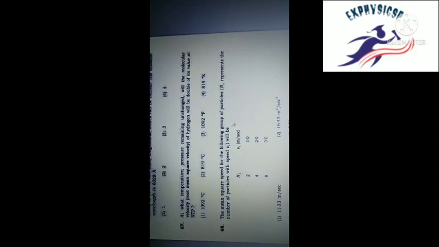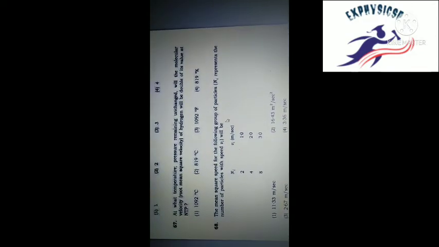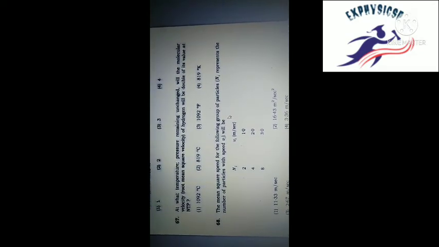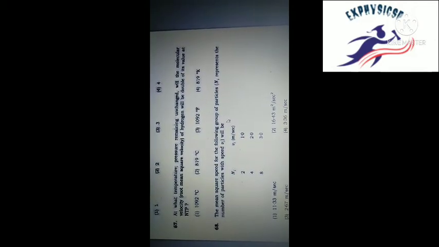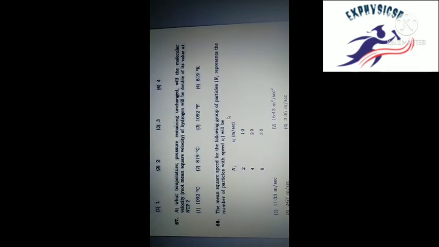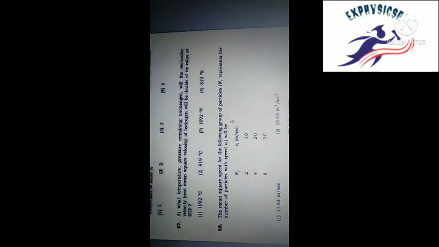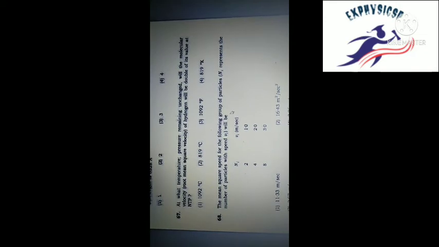Question 67. At what temperature, with pressure remaining unchanged, will the root mean square velocity of hydrogen be double its value at NTP? Okay, and solve the question. This type of question is most important for every exam. Root mean square velocity, average velocity and most probable velocity are very important. Okay, always remember it.